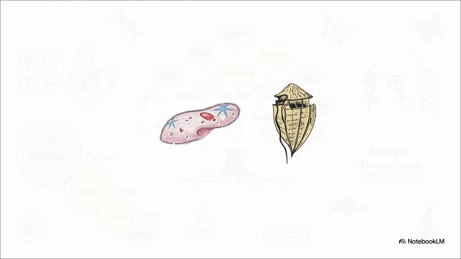Then compare that to the euglena. These are bizarre shapeshifters. They don't even have a cell wall. Instead, they have a protein-rich flexible layer called a pellicle. Even crazier? They act like plants and photosynthesize in the sunlight, but if you plunge them into darkness, they totally switch modes and become tiny predators just to survive.